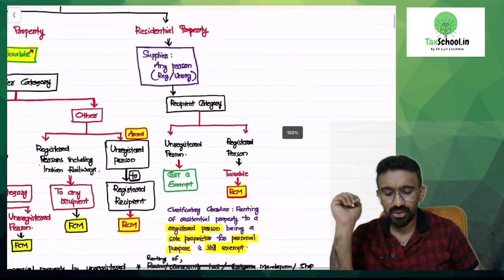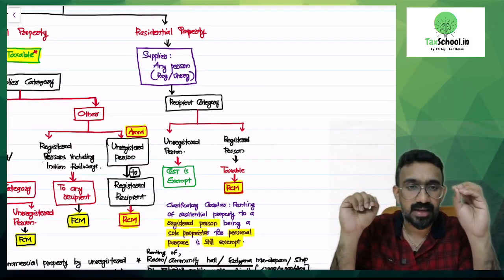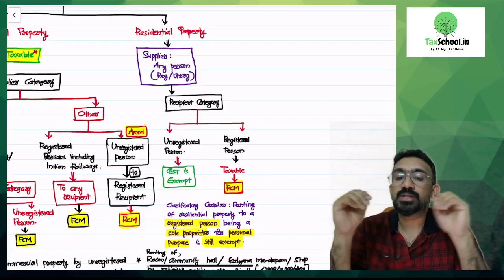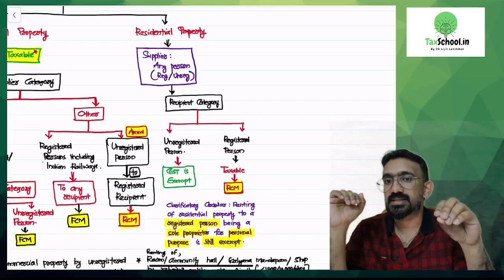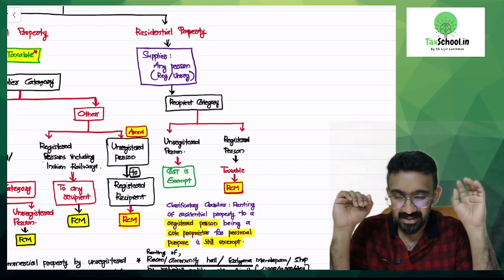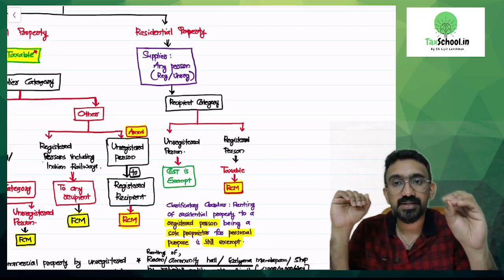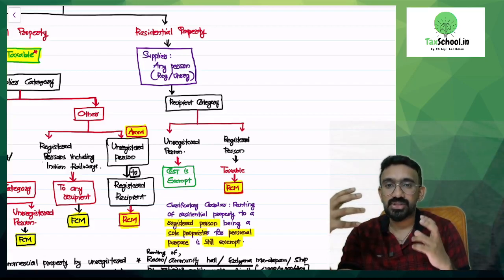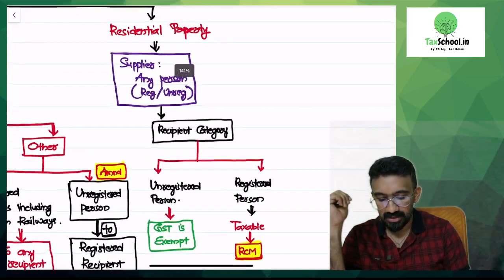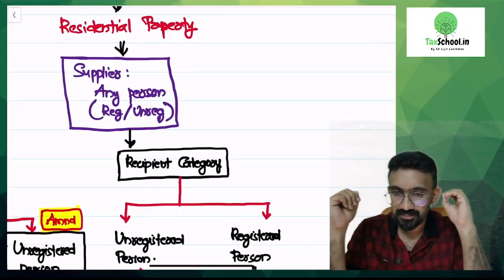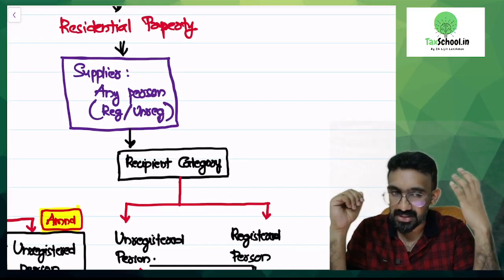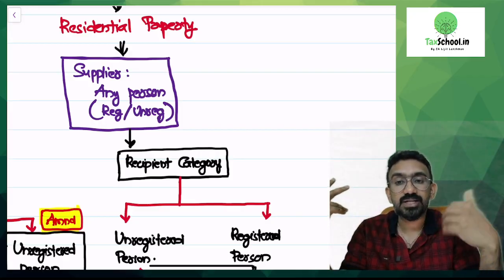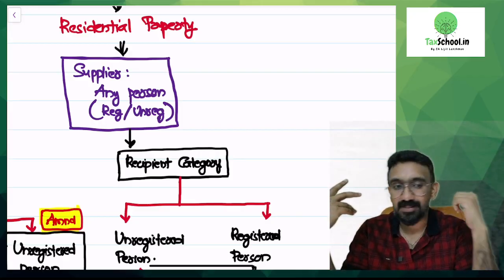Now the structure of residential property renting is slightly different. If you look at residential property renting, it is not always taxable. There are some cases where residential property renting is exempted. Now, how will you understand the GST impact of residential property renting? They said, ask who's the supplier. Now, the supplier can be any person. It could be a registered person or an unregistered person. Now, we have to ask the next question. What is the category of recipient?